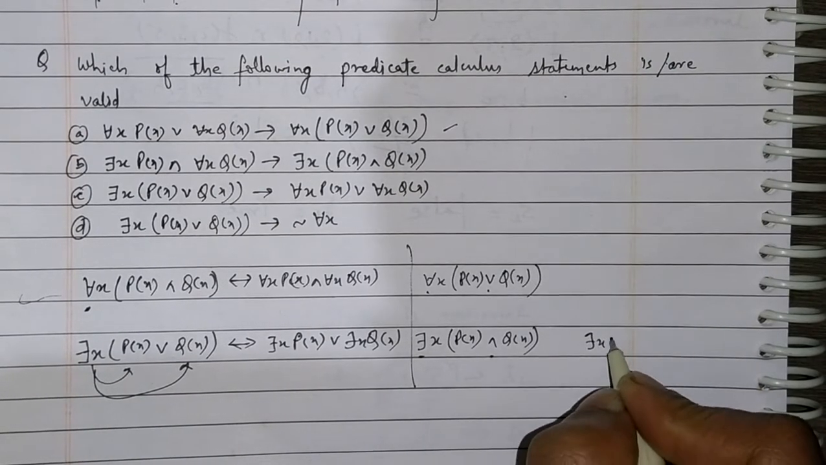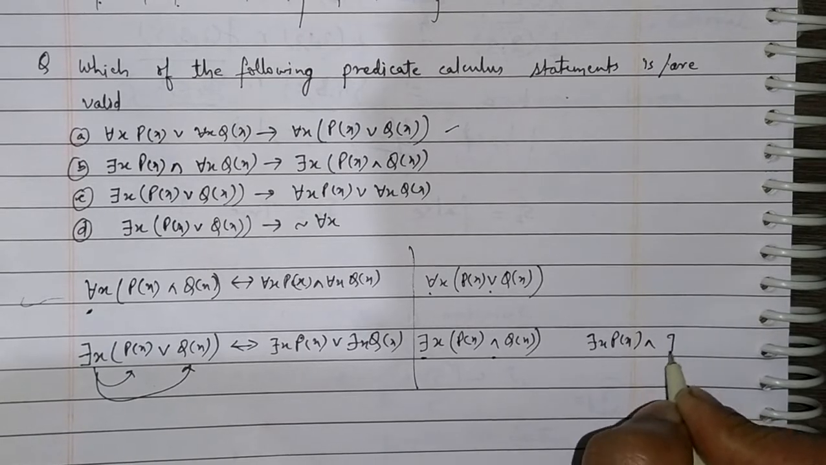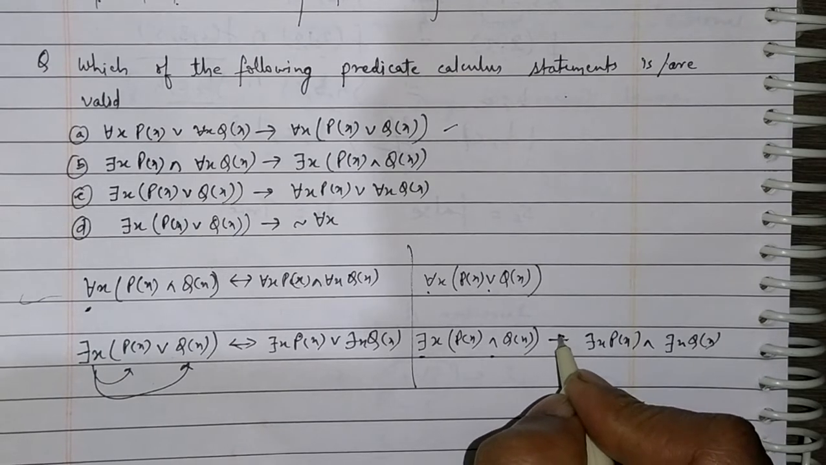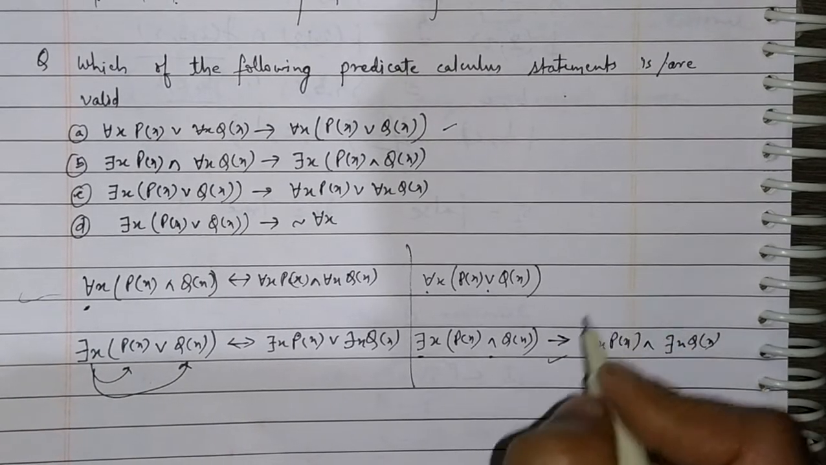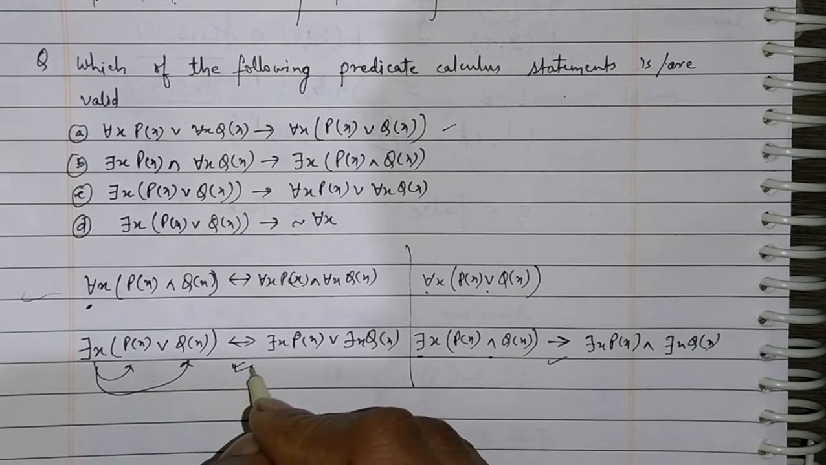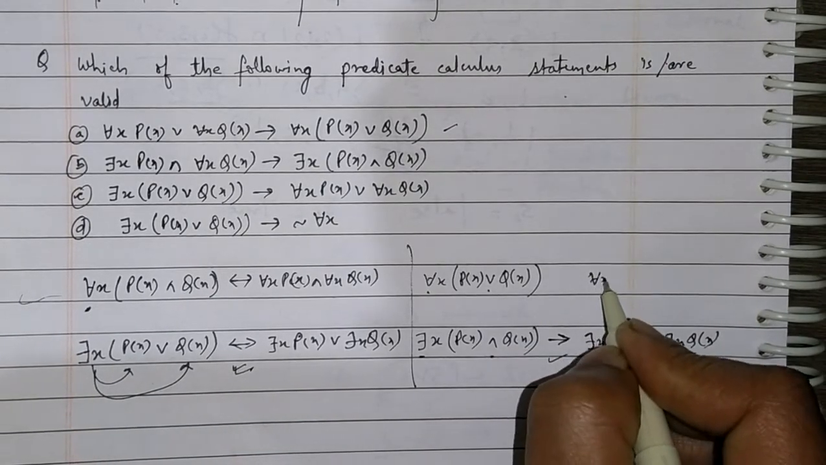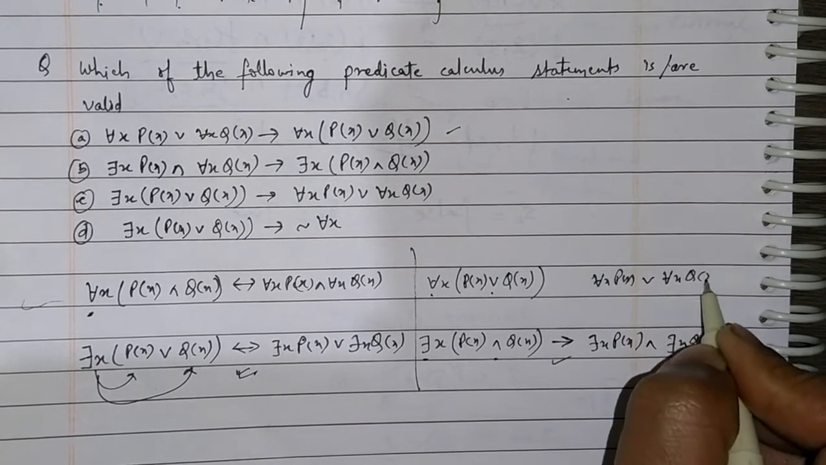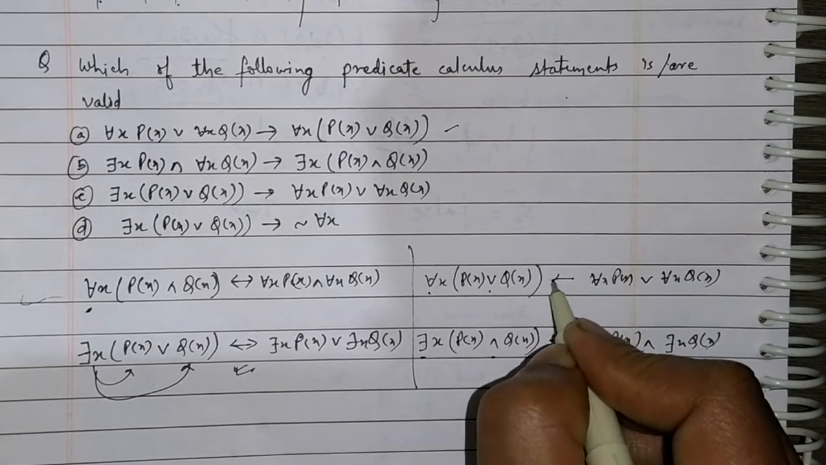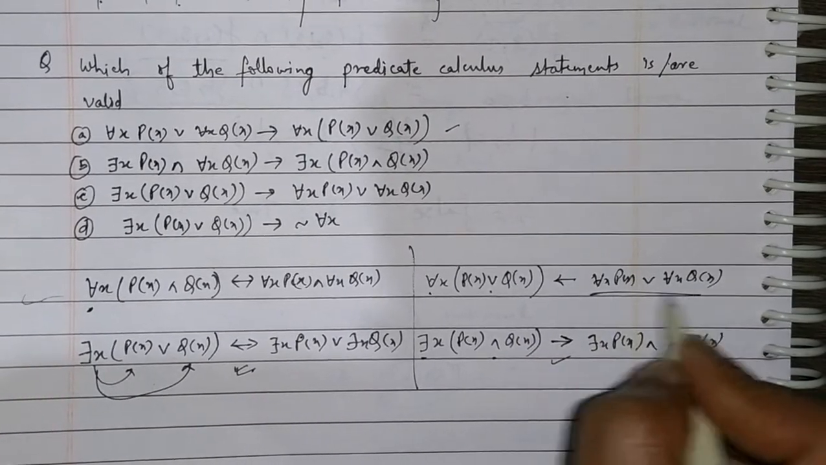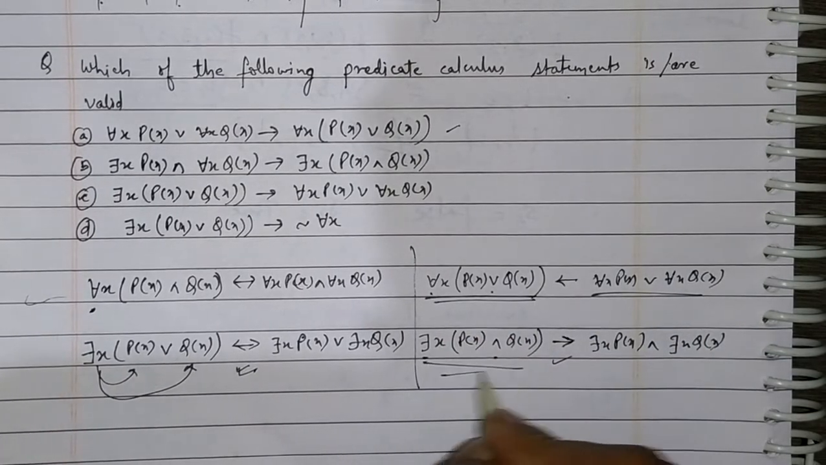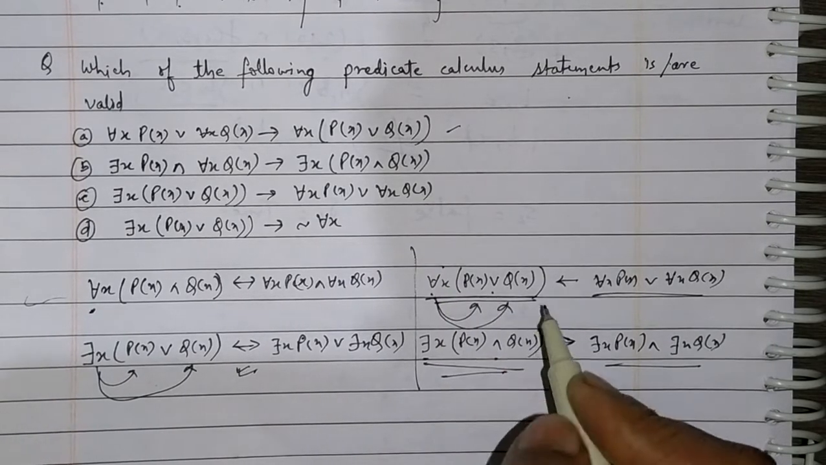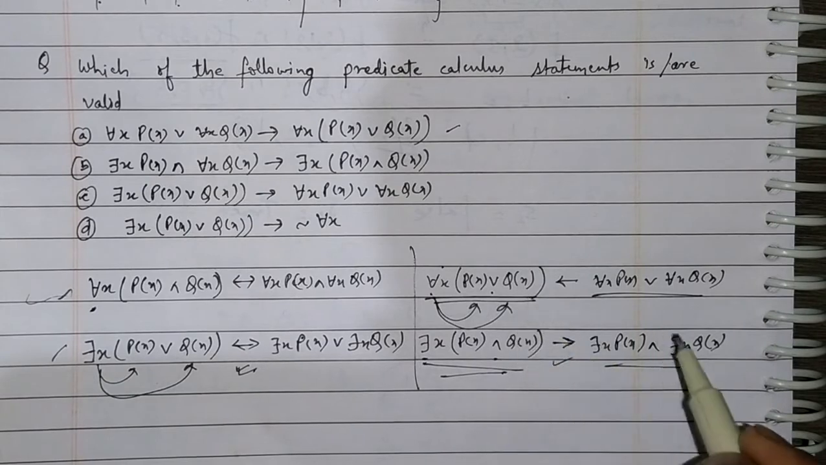See, there exists x p(x) and there exists x q(x). It is an implication in one direction only, not in both directions as in this way. Here, for all x p(x) or for all x q(x), it is an implication in the reverse direction. These terms imply this term, and this term implies this term, when for all has to be distributed over or. These are the four famous formulas of mathematical logic you should know.